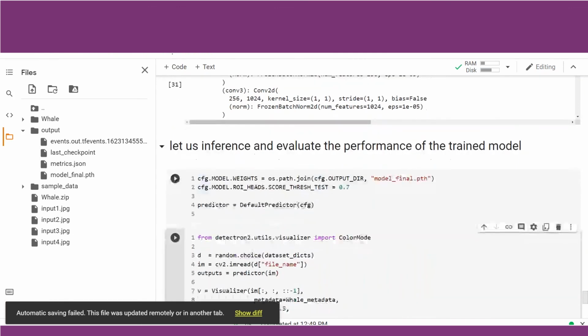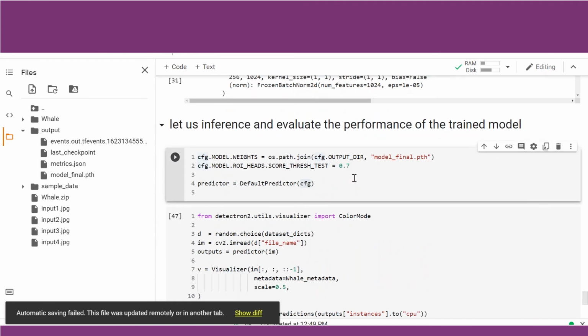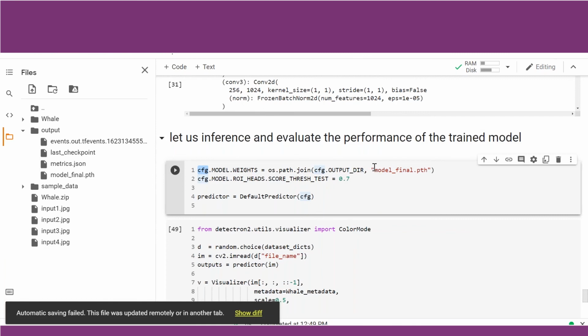Let us do one thing. Let us check that the configuration file is updated. Let us rerun this. I'm just rerunning it to ensure that it has read the model_final file. Let us now run this again. So maybe the configuration file was not updated with the final file which we got.